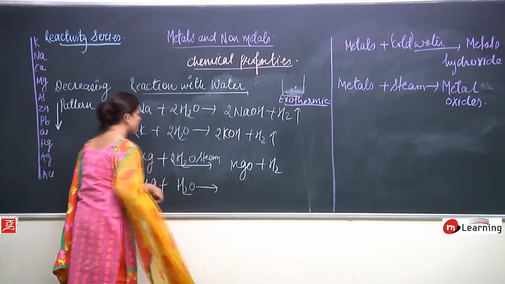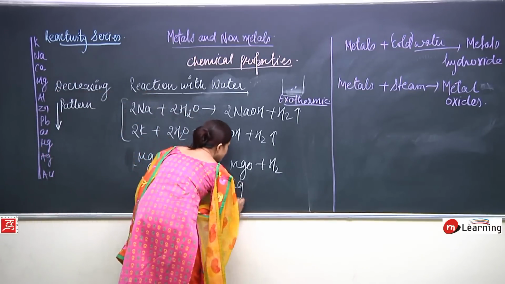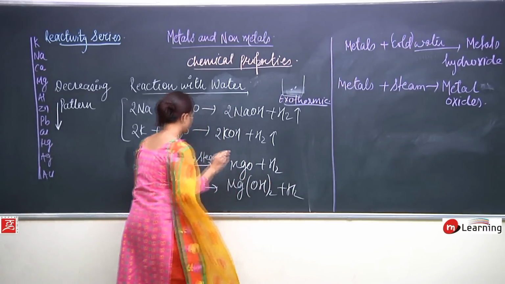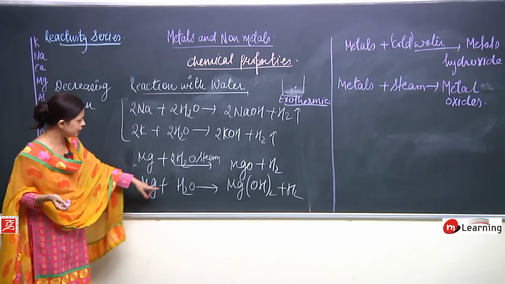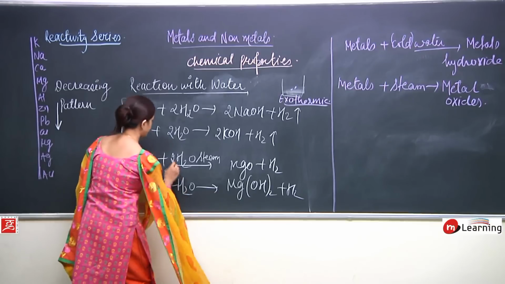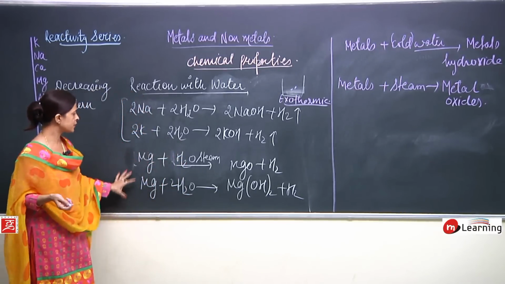If I allow it to react with water, water means what? Now hydroxide will be formed. So Mg(OH)2 plus H2. I have not balanced the equation. I need to see Mg(OH)2, it is not here, 2 will come, and here we can drop the 2. So these are not the balanced equation, please pay attention.